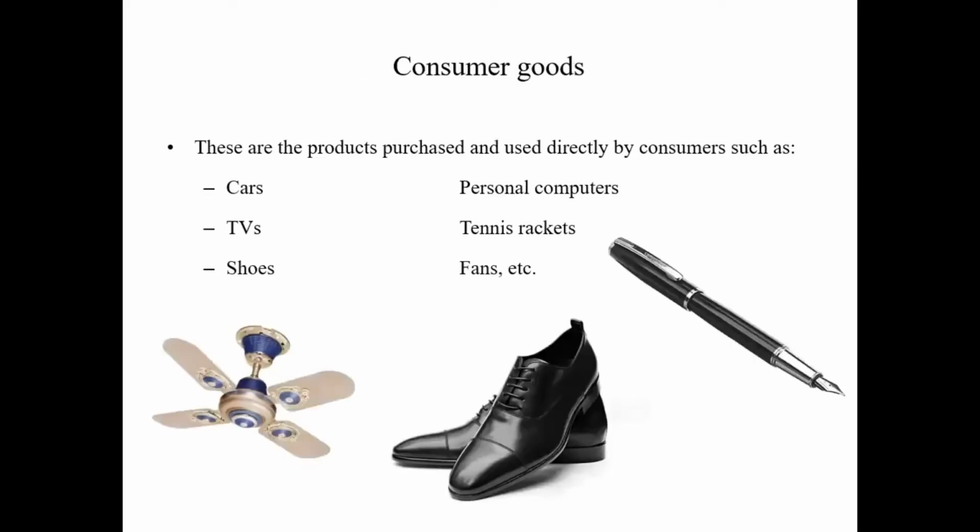So here we are going to differentiate between the manufactured products. On the basis of the end users, the manufactured products can be categorized as the consumer goods and the capital goods. What are the consumer goods? These are the products, the goods, the items purchased and used directly by the consumers, the customers, such as cars, TVs, shoes, fans, tennis rackets, pen, personal computers,